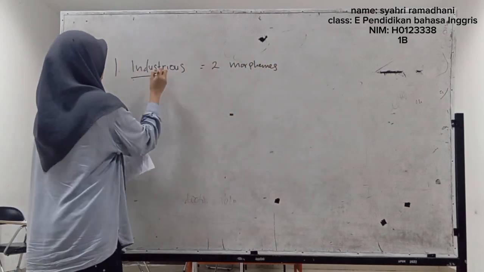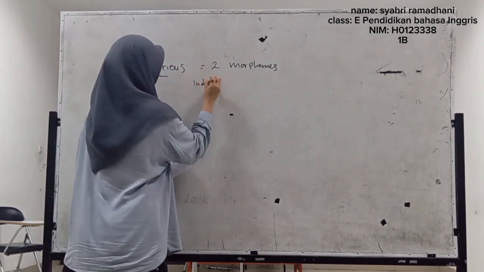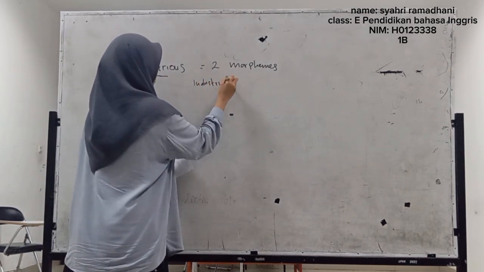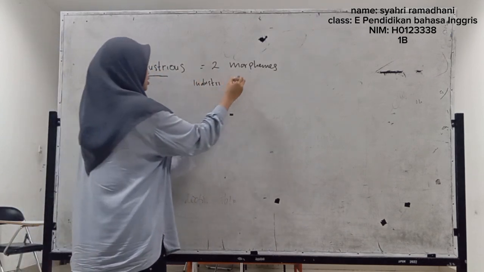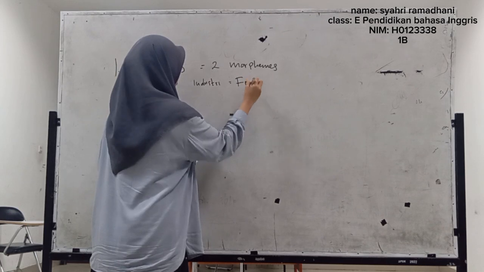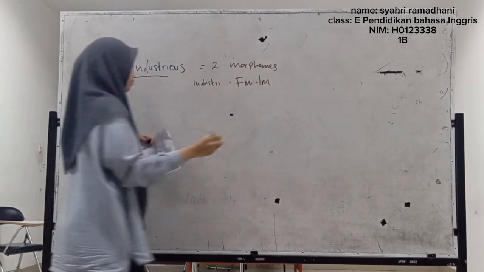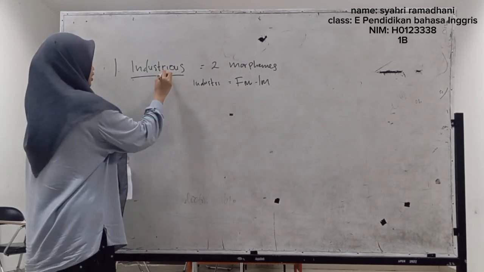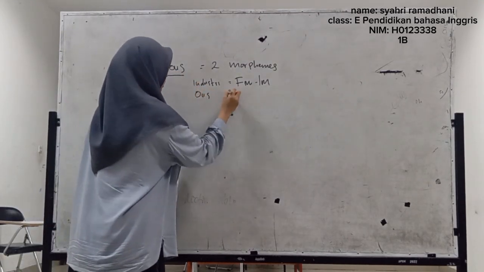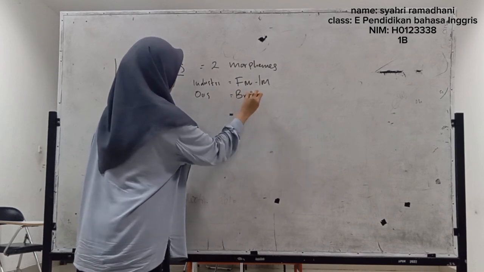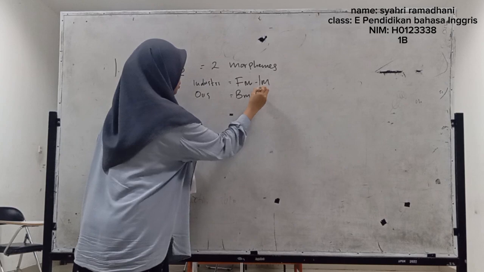The first one is "industry," and the type is free morpheme and lexical. And "ious" is a bound morpheme, and the subtype in this word is derivational morpheme.